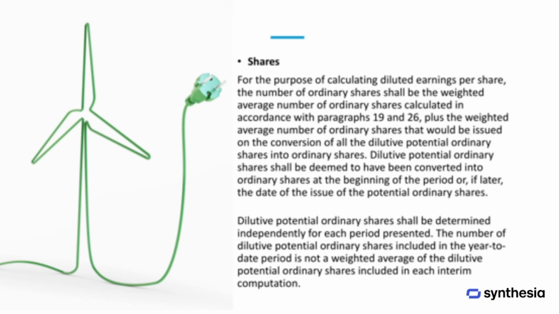When calculating diluted earnings per share, the total number of ordinary shares includes the weighted average number of shares already outstanding, plus the weighted average number of shares that would be issued if all dilutive potential ordinary shares were converted. These potential shares are considered to have been converted at the beginning of the period or, if issued later, from the date they were issued. Dilutive potential ordinary shares are determined separately for each reporting period, and the total for a year-to-date period is not calculated as a weighted average of the interim periods.